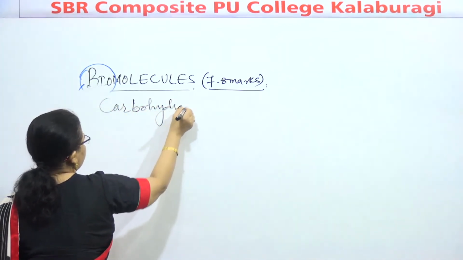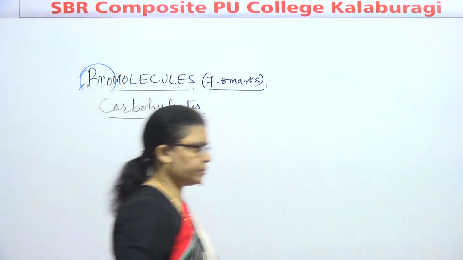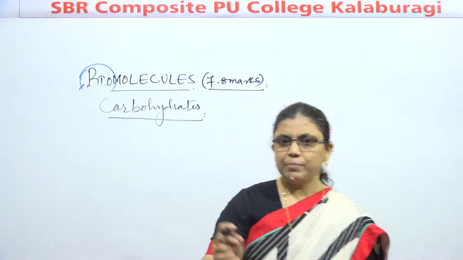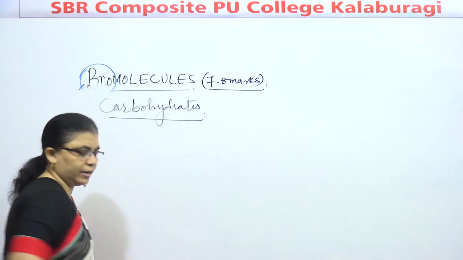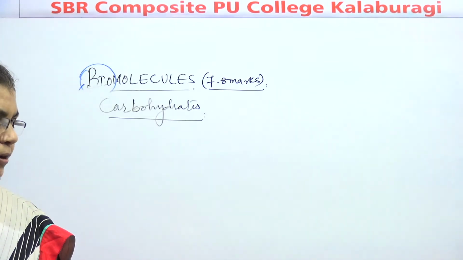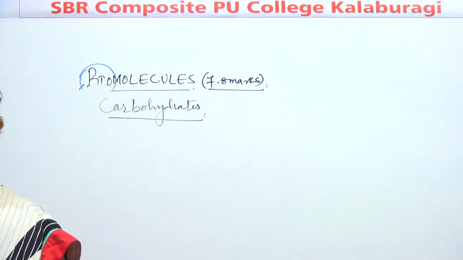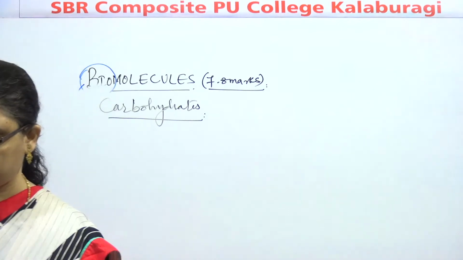Carbohydrates. Listen here. The name itself indicates hydrates of carbon. The name indicates what? Hydrates of carbon. Hydrates of carbon means they are composed of carbon, hydrogen and oxygen.